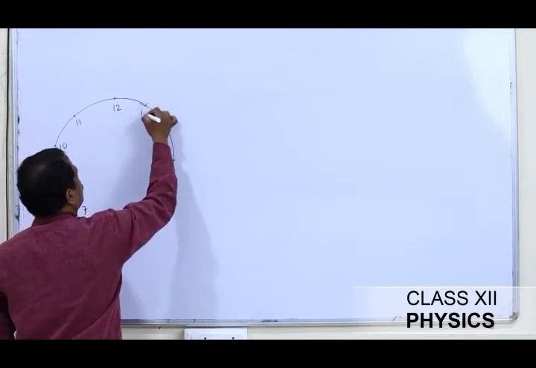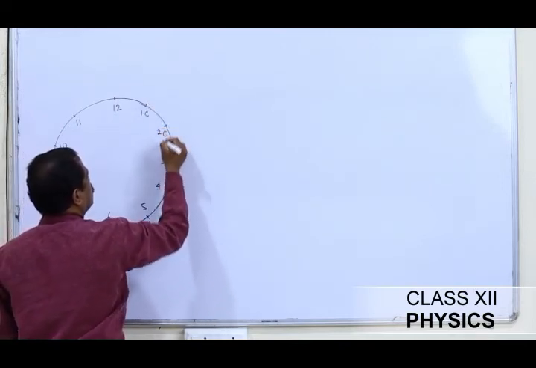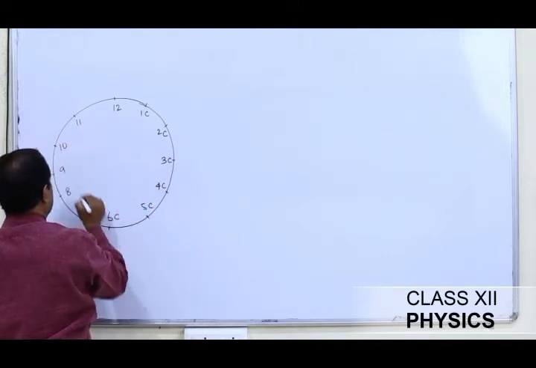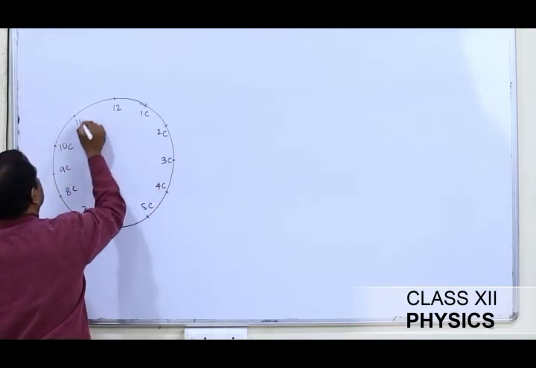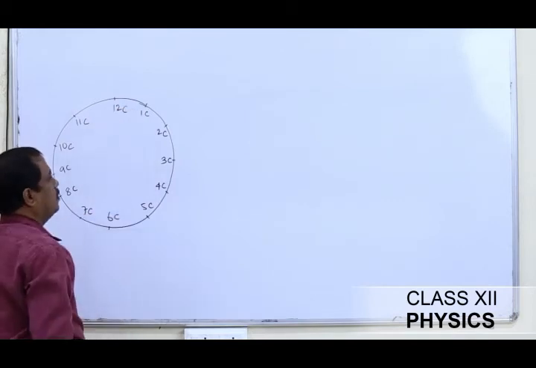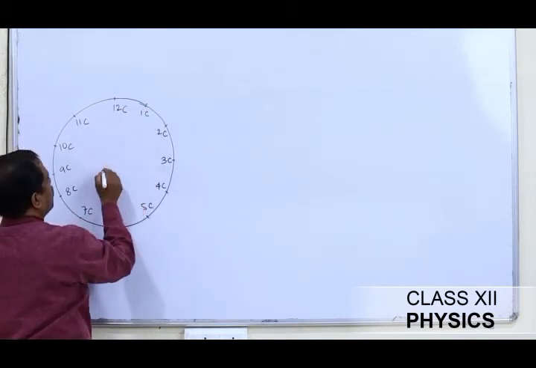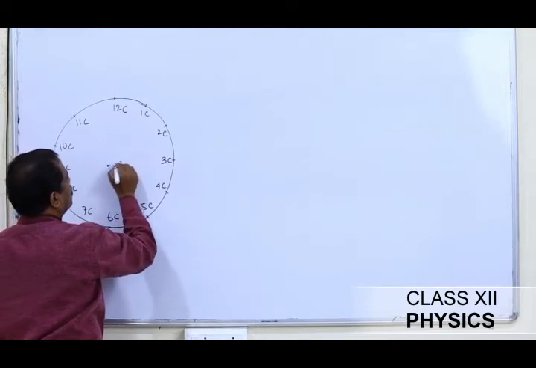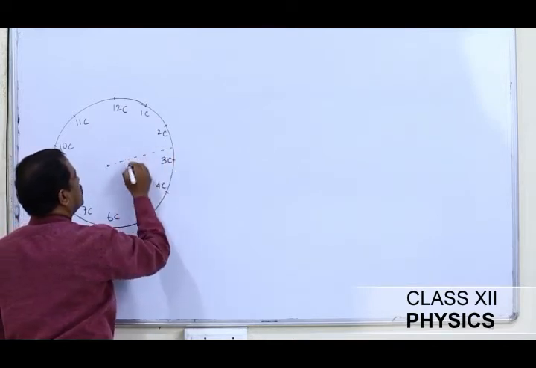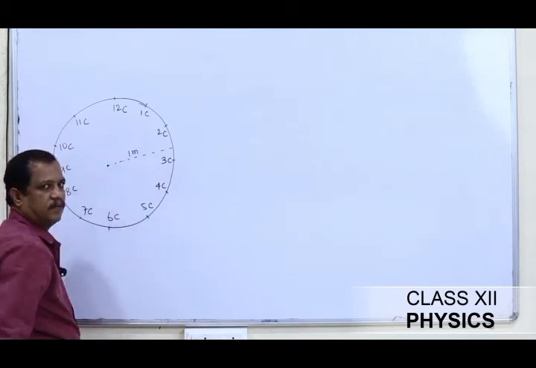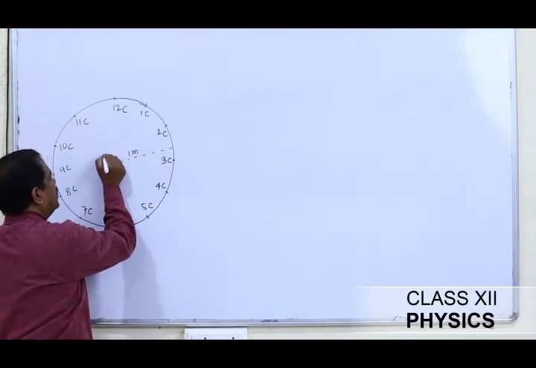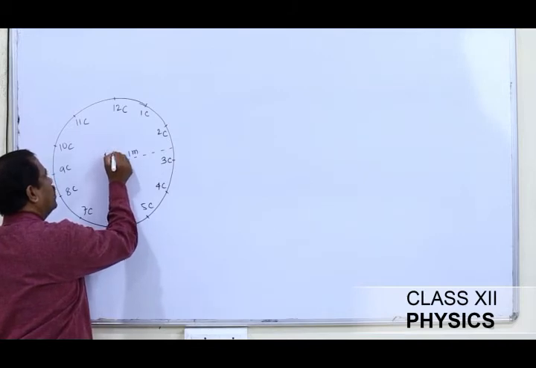I mean that at this point there is a 1 coulomb charge, here it is a 2 coulomb charge, then 3, 4, like this. These are the point charges placed at these points. This circle has a radius of say 1 meter for simplicity. And at the center we have placed one more charge of 1 coulomb.